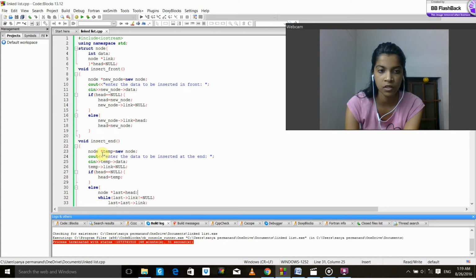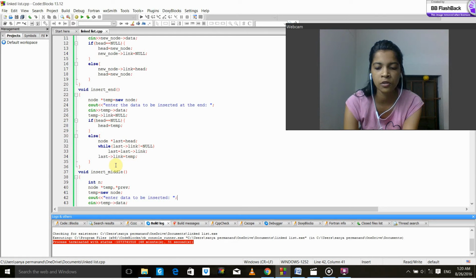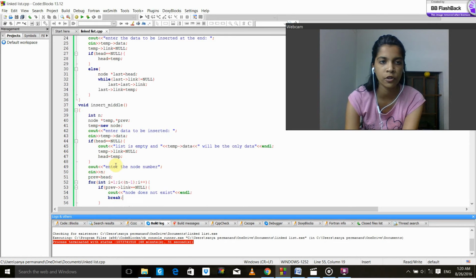And then I have defined the insert end function. In it I have again made a new node, that is start in, and I'm checking for a null condition. If it's null, then head will be equal to temp, or else I declared another pointer variable, that is last, and I'm checking last of link is not equal to null. If it's true, then last will be equal to last of link, and last of link will be equal to temp. So the data will be inserted at the end of the list.